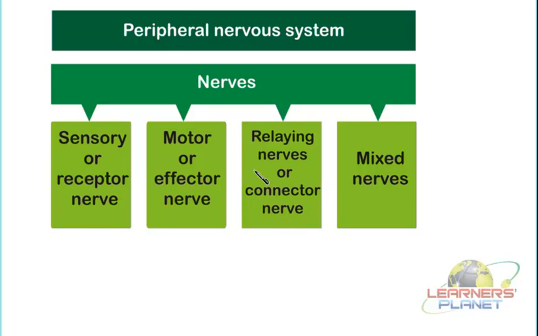Then there are some nerves in our body which have dual action. That means they can serve as sensory nerves as well as motor nerves. Both functions are performed by the same nerve. Such types of nerves are known as the mixed nerves.